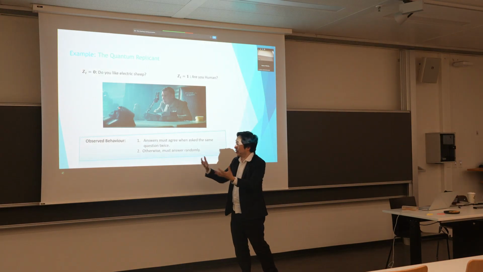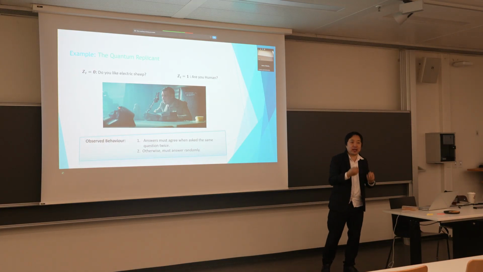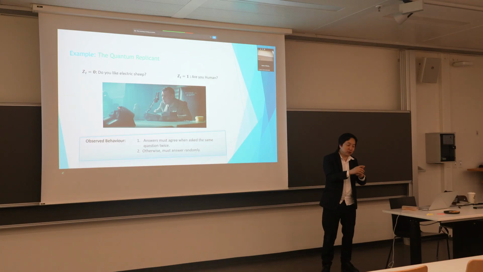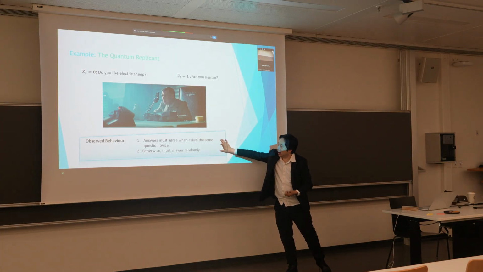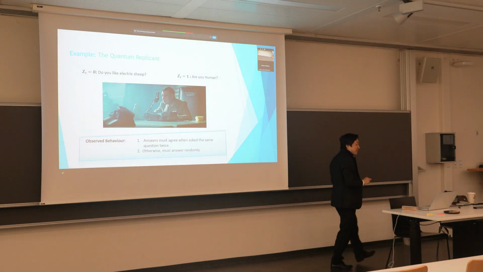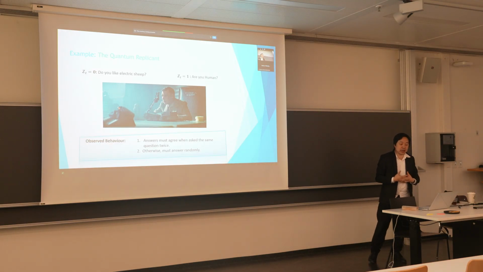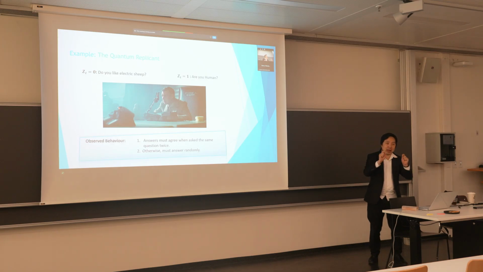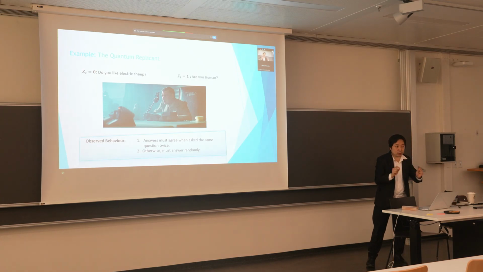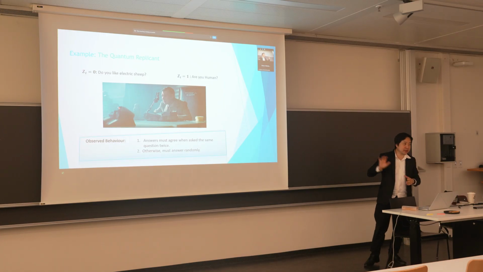imagine that we have a machine under interrogation, and this is a very simple interrogation. To be able to win, the machine just has to imitate this very easily described behavior. Basically, each round the machine is asked one of two possible questions. In honor of being in New Zealand, one of those questions is about sheep. So that's Z equals 0, do you like sheep? Z equals 1, are you human? And to win, the machine just has to give the same answer when it's asked the same question consecutively. Otherwise, the machine is required to answer randomly. So those are the two conditions. And we want to be able to replicate this behavior with perfect statistical fidelity.